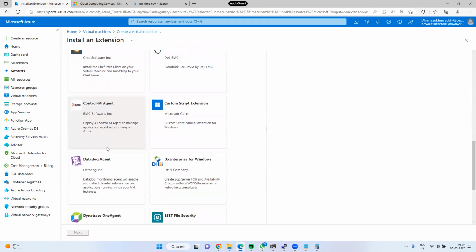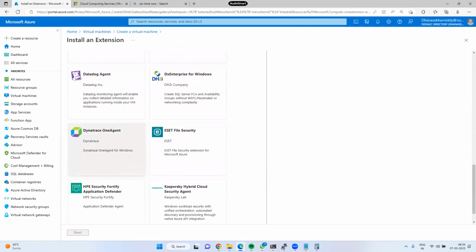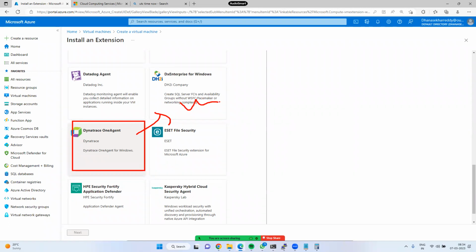Okay. Next. See, this is the Dynatrace. What is the use of Dynatrace? You can monitor, like, what is the CPU utilization, how many users are connecting. So if suddenly your CPU utilization spikes up to 80% or crosses 90%, why it has crossed 90%, all that you can track by using the Dynatrace agent, that is a third party.